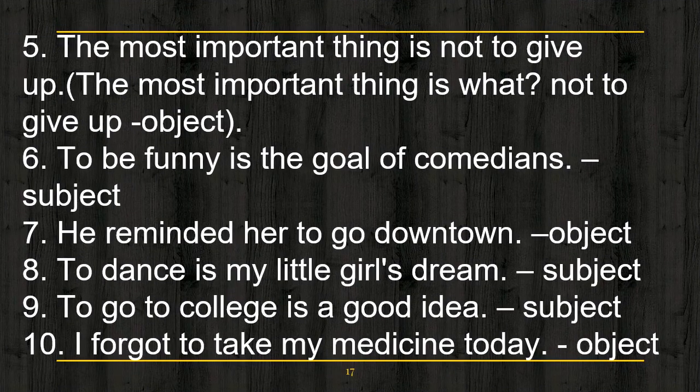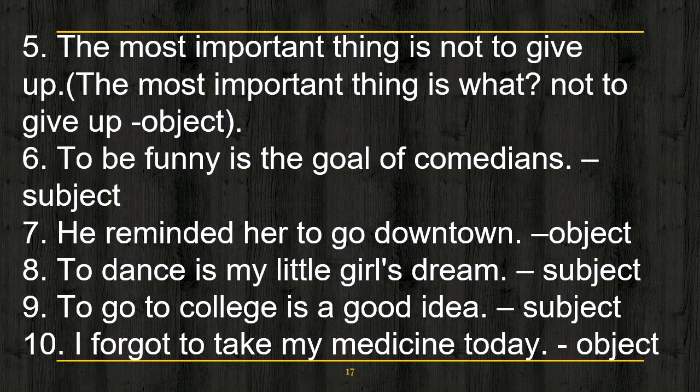The most important thing is not to give up. The most important thing is what? To give up, not to give up. So it is working as object. Sixth example. To be funny is the goal of comedians. What is the goal of comedians? To be funny. This is working as a subject.